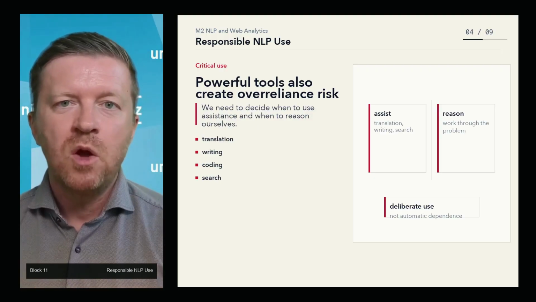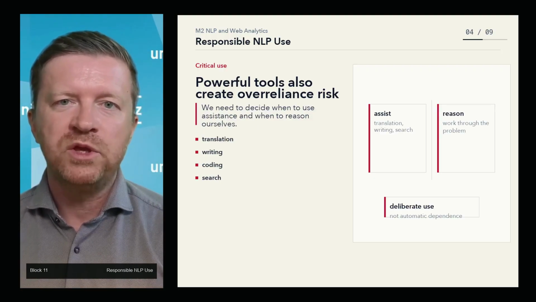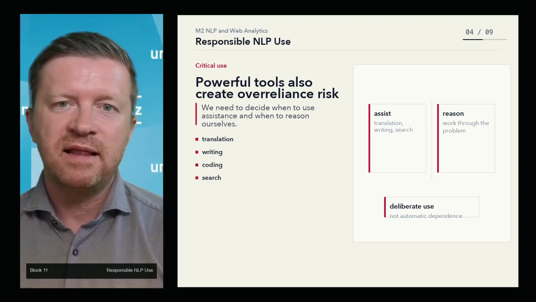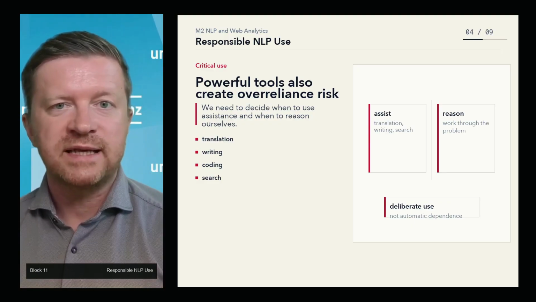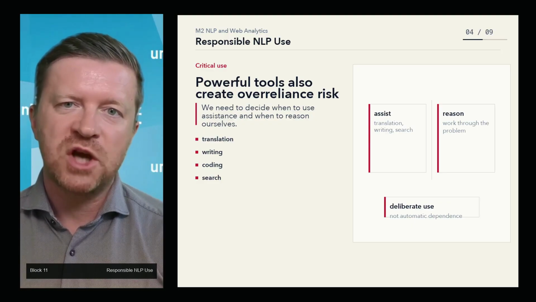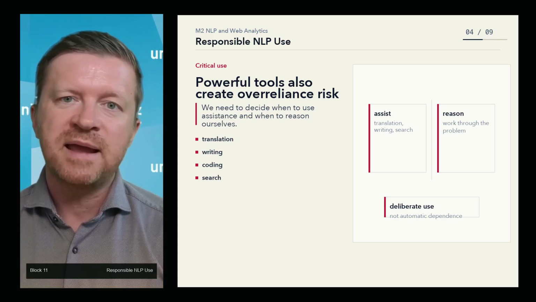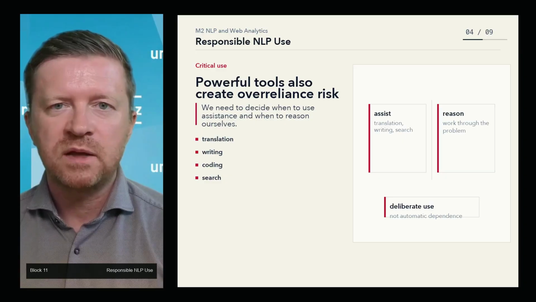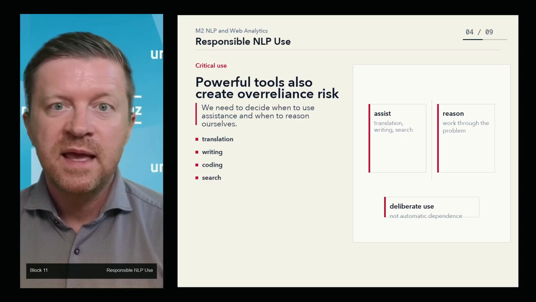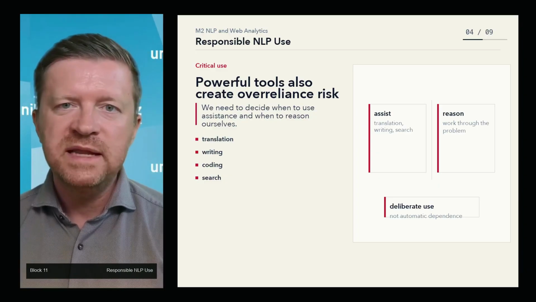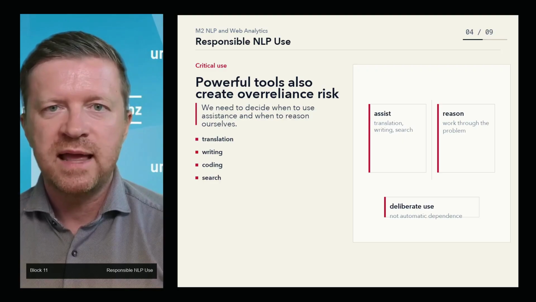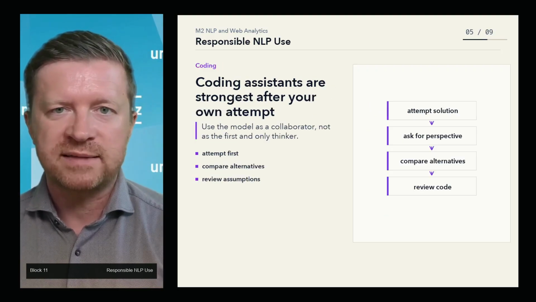At the same time, we should think critically about how we use these systems. In everyday life, many people use LLMs as translators, writing assistants, coding assistants, or general search companions. That can be valuable, but there is a real risk of over-reliance. If a tool is powerful enough to solve many small tasks for us, we need to be deliberate about when we use it and when we should work through the problem ourselves.